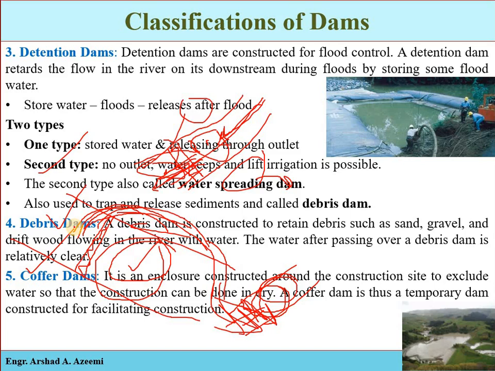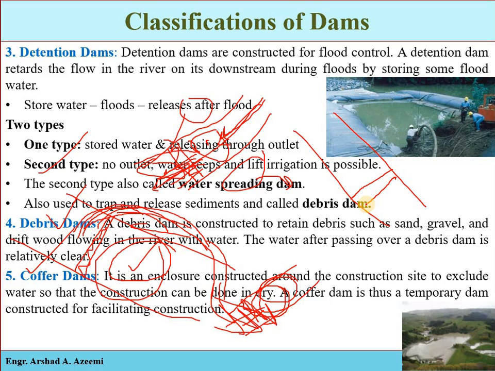Okay, and see, when we are constructing, as we have discussed, these are the classifications based on the uses. Remember, we can also construct a single structure for multiple purposes. In a multi-purpose project, the dam may serve the purpose of storage and flood protection. It can create a recreation spot. The stored water may also be used for irrigation, water power generation, municipal and industrial supply, and other purposes.